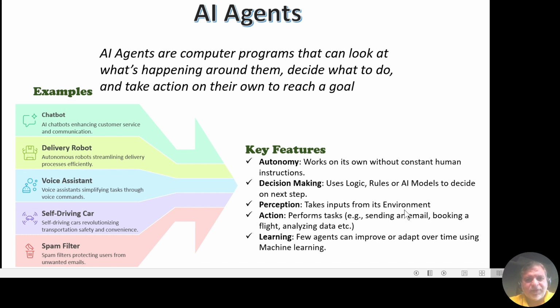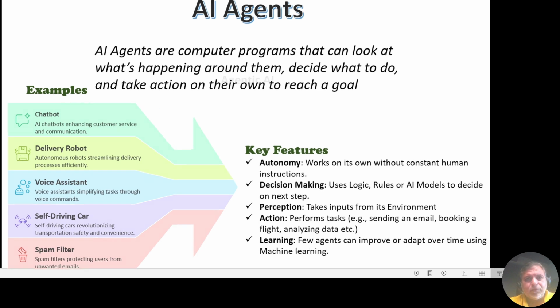Let's look at some differences between Gen AI and AI agents. So Gen AI is a type of AI that can create new content based on patterns it has learned, whereas AI agents do not just create but also take actions using tools or APIs and follow a specific plan.